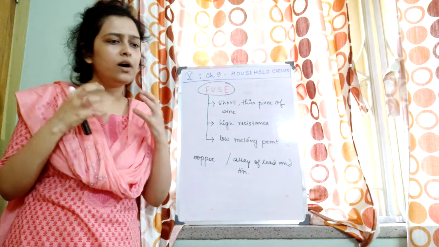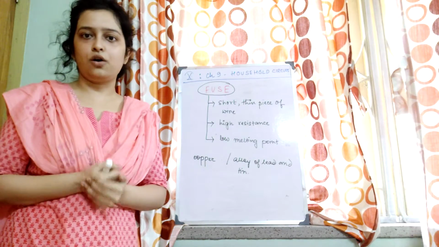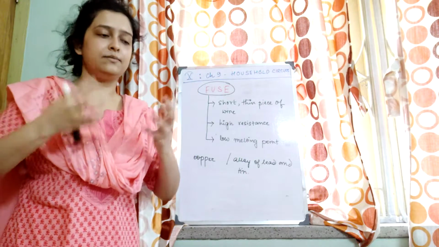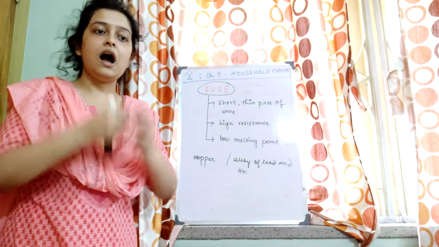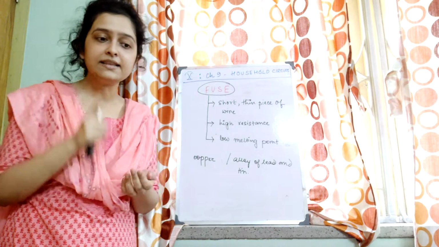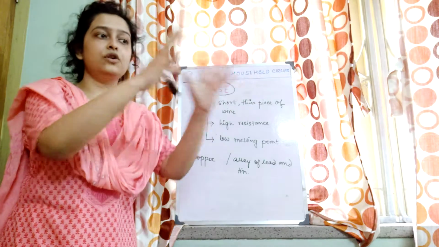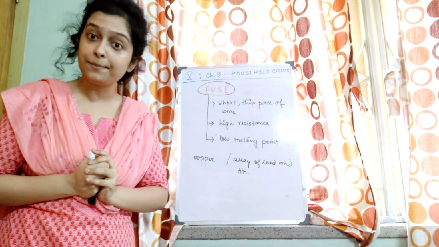So why do we want more heat to be produced? That is because if more heat is not produced, how will it melt the wire? We need the wire to melt when an excess amount of current passes through the appliance.